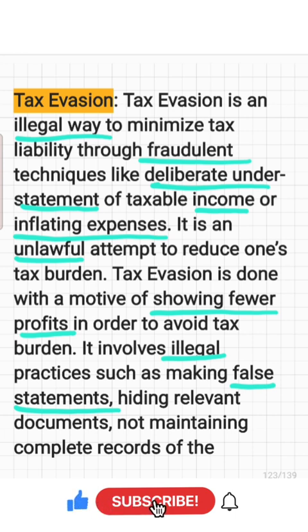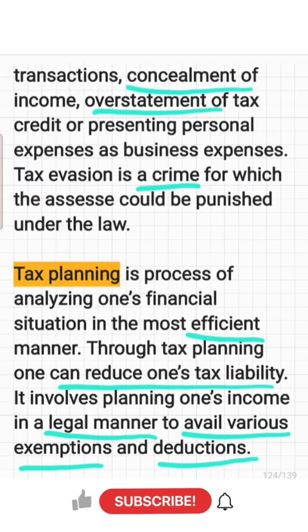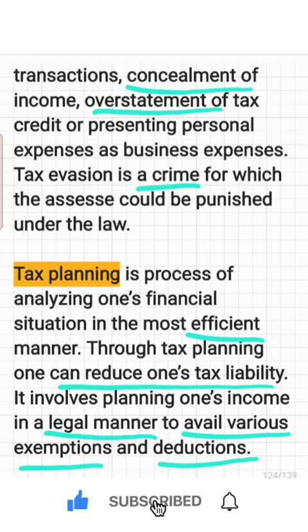It includes making false statements, hiding relevant documents, not maintaining complete records of the transactions, concealment of income, and overstatement of tax credit. It is a crime for which the assessee could be punished under the law.